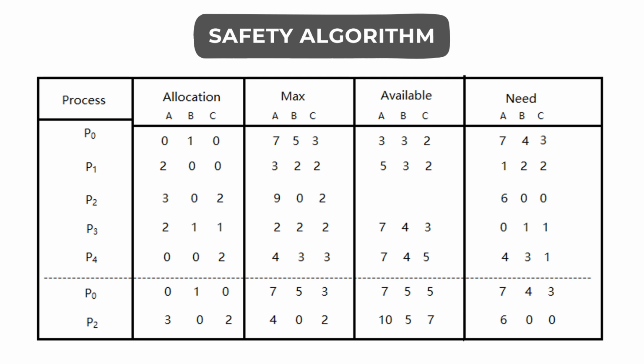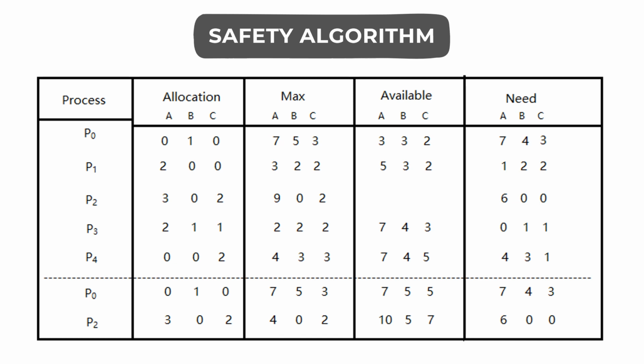After completing its execution, all the allocated resources are added to the available resources. So the allocated instances of resource type A, which is 2, are added to the available resources. The available instances of resource type A become 5, the available instances of resource type B become 3, and the available instances of resource type C become 2.